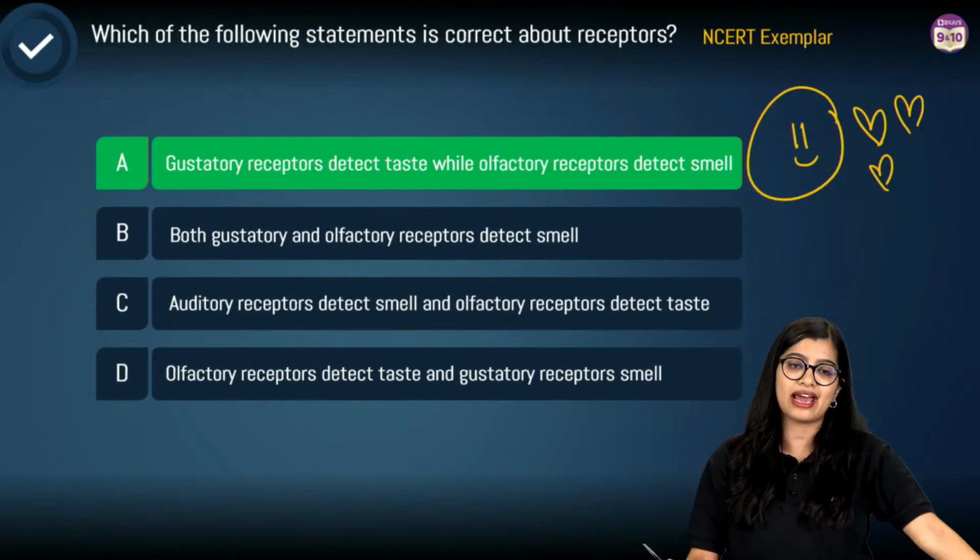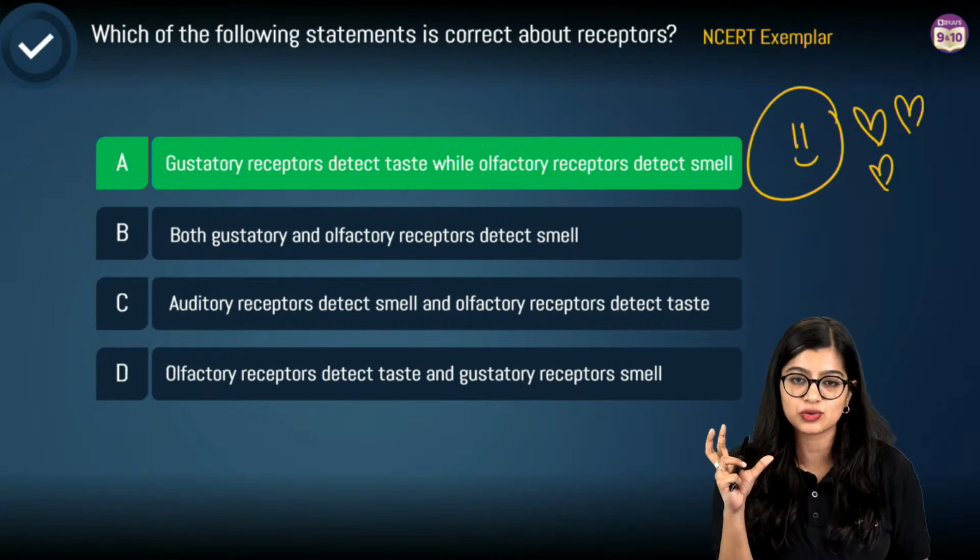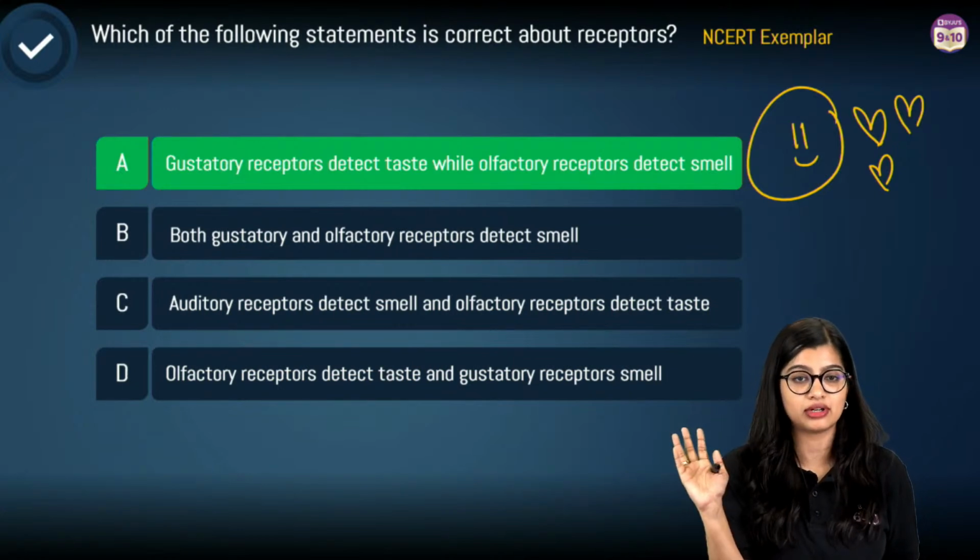Phonoreceptors are also there, right? But again, like I said, questions which are specifically targeted, I have covered, right?